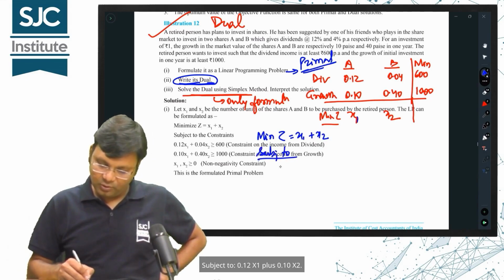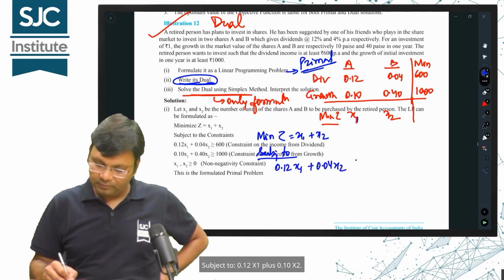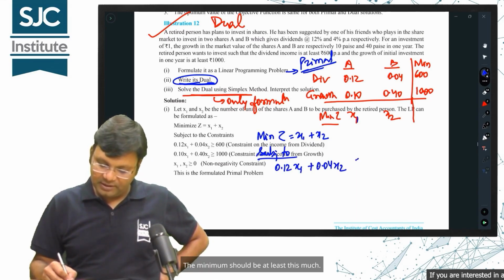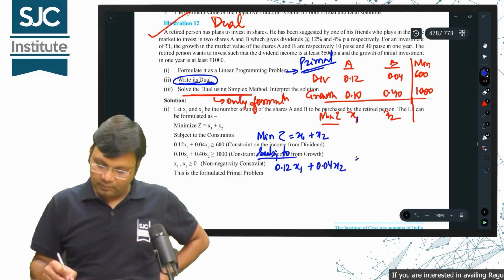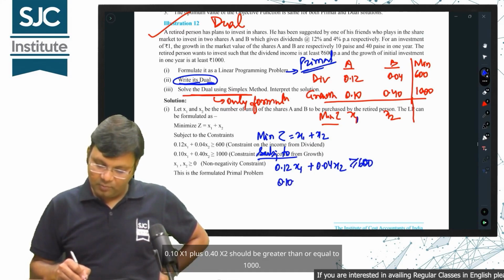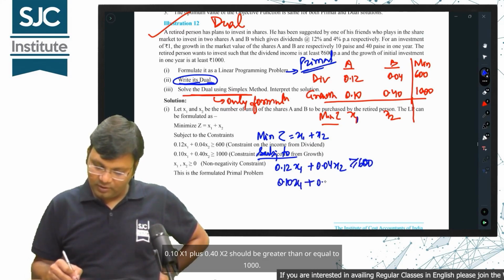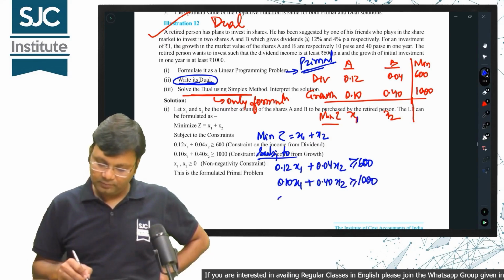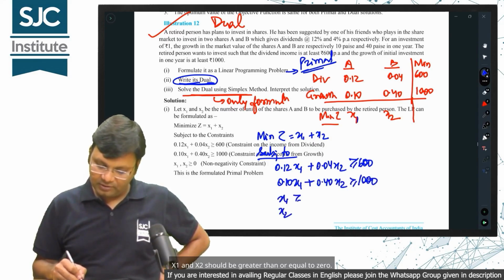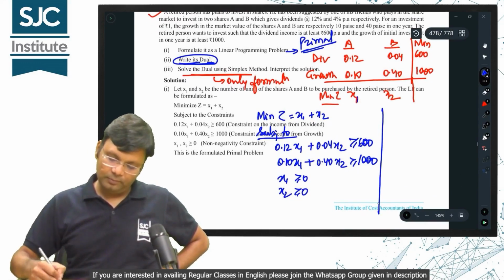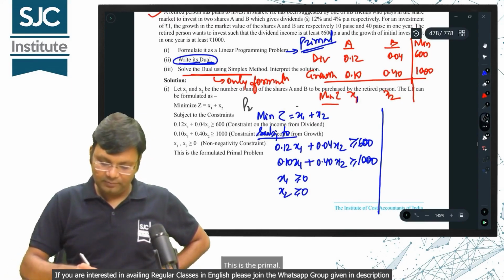Subject to 0.12 x1 plus 0.10 x2 greater than or equal to 600, since the minimum should be at least this much. 0.10 x1 plus 0.40 x2 greater than or equal to 1000. x1 and x2 should be greater than or equal to 0. This is the primal.